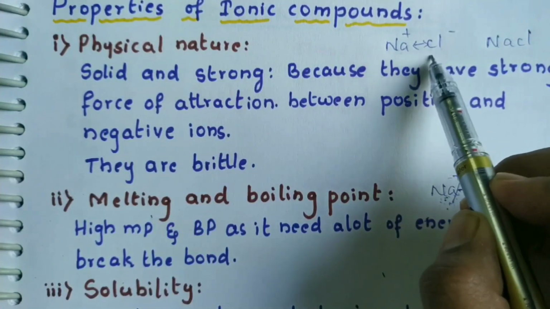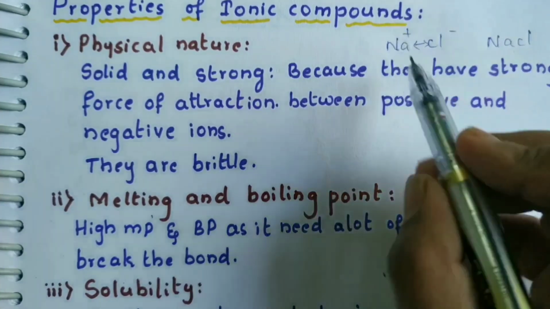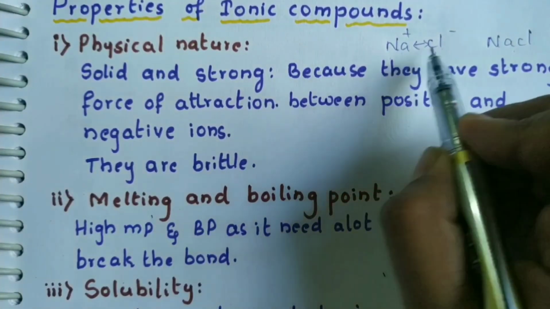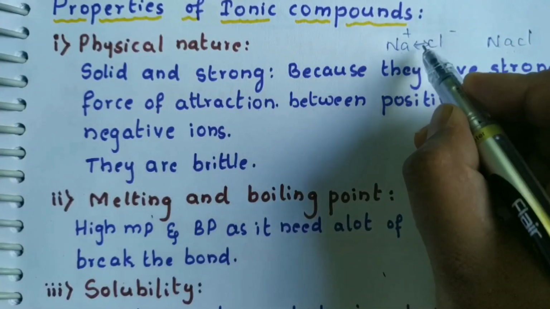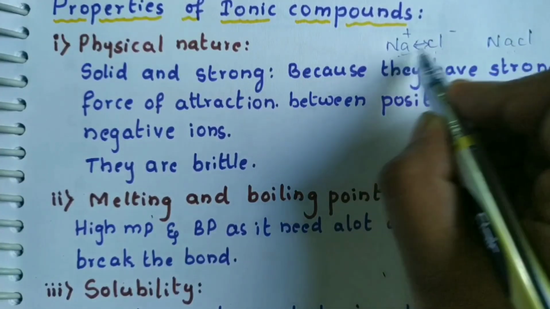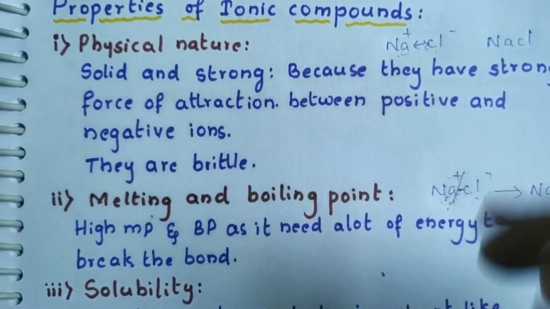Let us take the example of sodium chloride. The sodium ion and chloride ion together make sodium chloride. Na+ and Cl-, they have a very strong force of attraction between the ions. So they are solid in state.